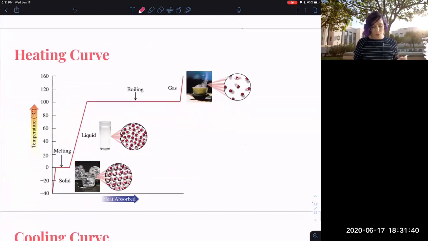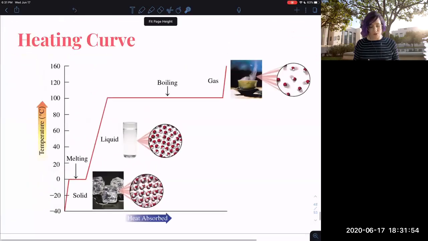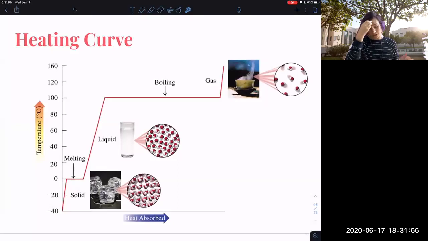So you may be exposed to a heating curve or a cooling curve. We're going to focus on the heating curve, and then the cooling curve is just opposite. And this is like what happens if I take ice and I put it in a pan and I boil it. So what we see here is kind of interesting, and I want to talk about a few points on this graph. So as I'm absorbing energy, what is happening to my temperature? As I put energy in, let's start at solid ice on here. What do we see happening to the temperature?